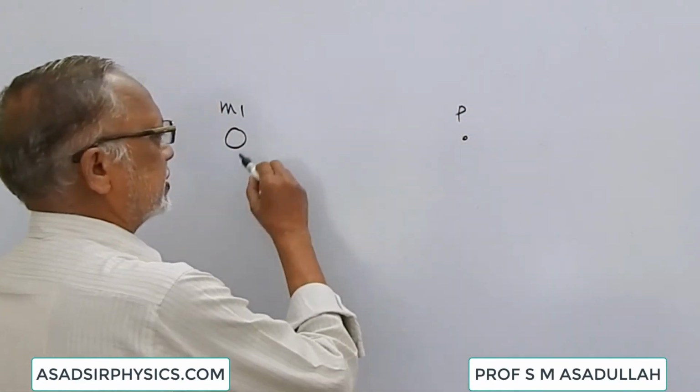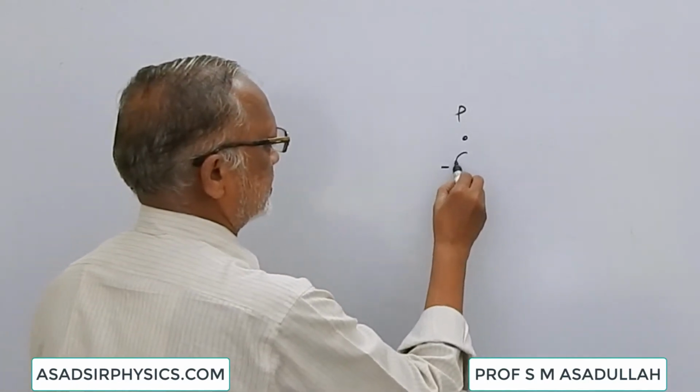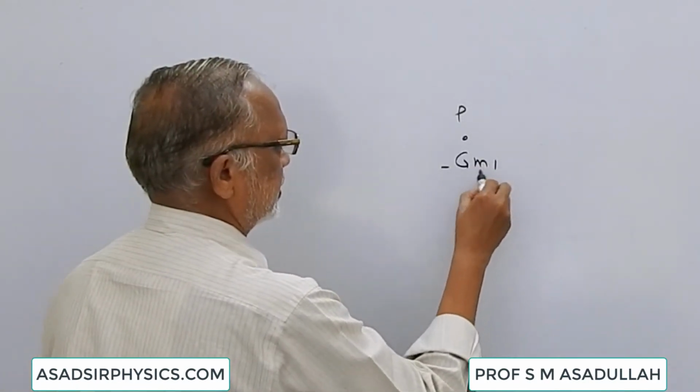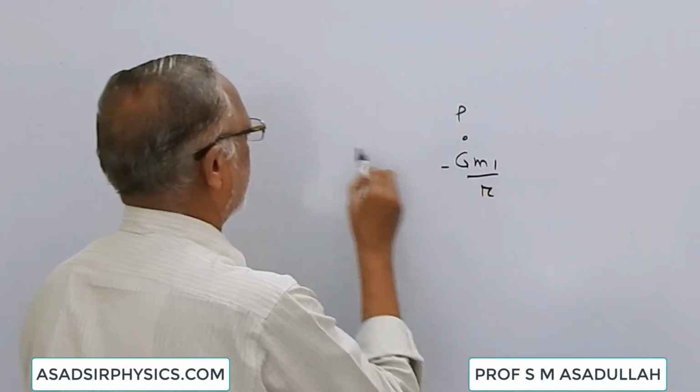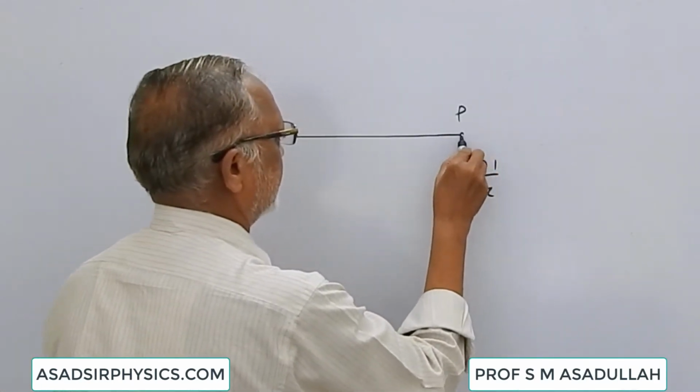Here the gravitational potential of m1 is minus G m1 by r, if r is the distance.